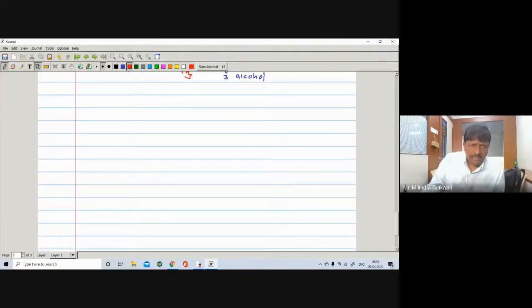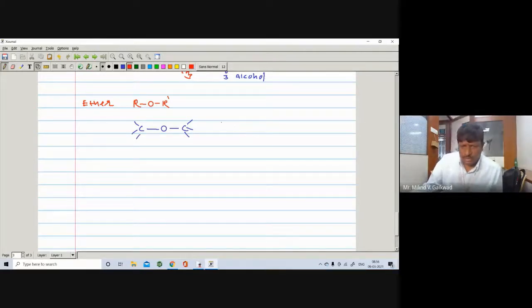At the same time, suppose you take ether. What is the functional group? The functional group is ROR', where R and R' may be the same or different. Here we observe the presence of carbon, oxygen and carbon, so it also contains CO stretching.